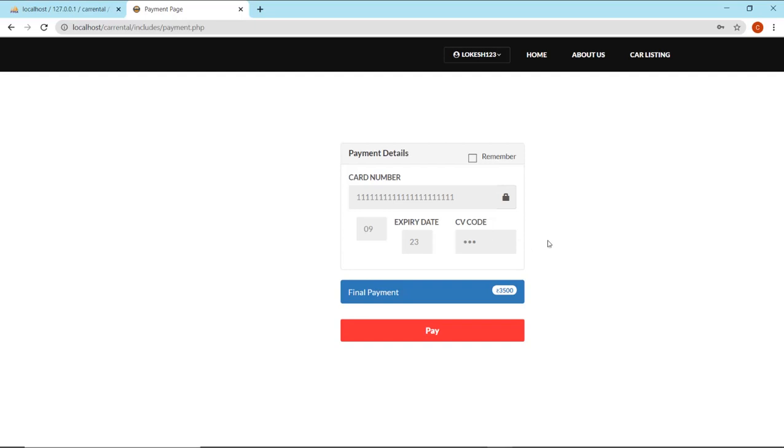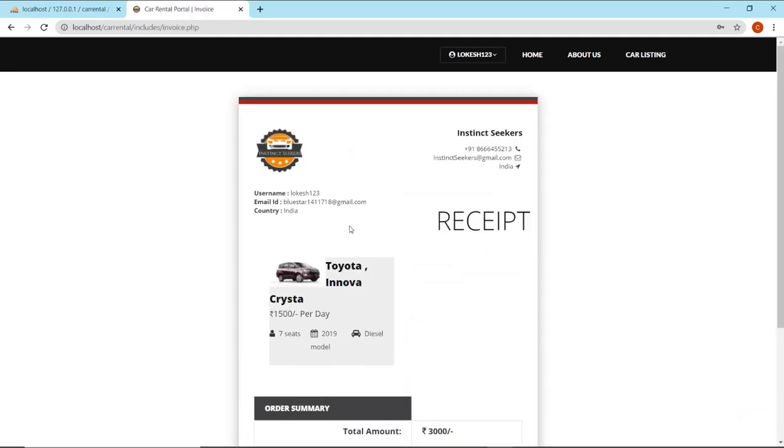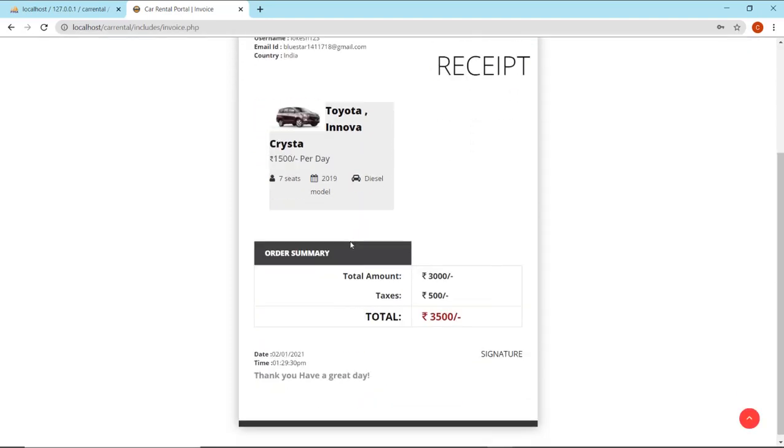One more thing I want to tell you is that these payment details have not been validated and I have not created any database to store these payment details. Now let's go for pay, and here you see is the receipt or invoice I have designed.